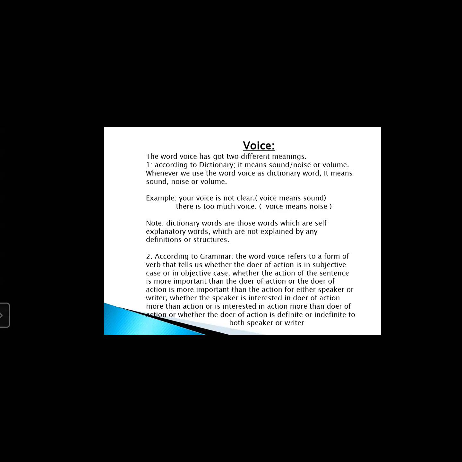According to grammar, the word voice refers to a form of verb that tells us whether the doer of action is in subjective case or in objective case, whether the action of the sentence is more important than the doer of action or the doer of action is more important than the action for either speaker or writer, or whether the speaker is interested in the doer of action more than the action or is interested in the action more than the doer of action, or whether the doer of action is definite or indefinite to both speaker or writer. This is the main concept and main usage of voice.